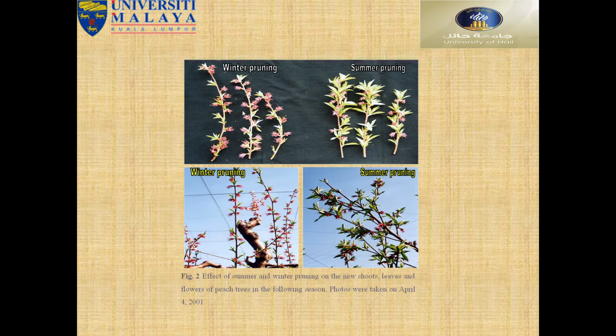We got more flower initiation in summer. In winter there is less flower, but the dwarf size is very effective, and winter is also very weak. This one is very weak, this one is very strong. Also you can see the weak plant and strong plant.